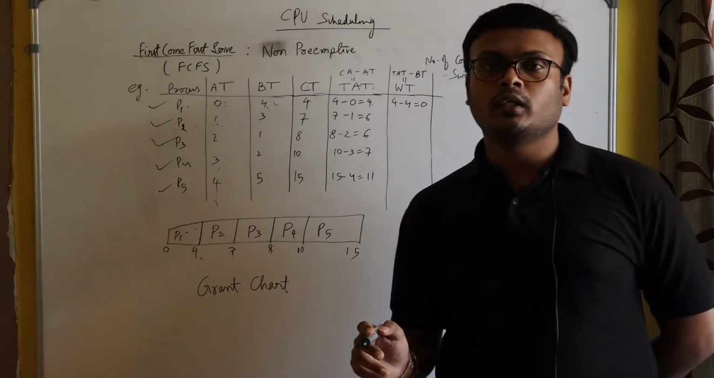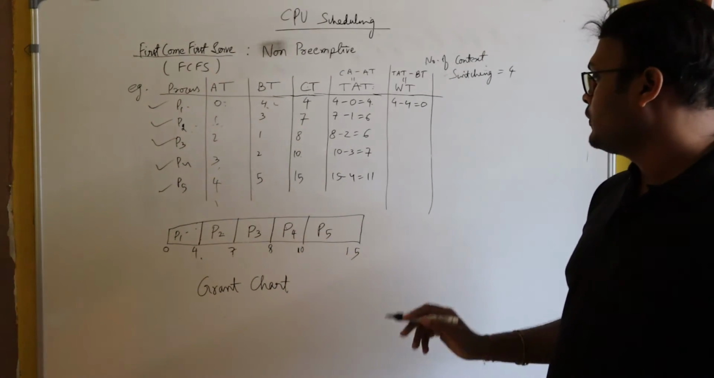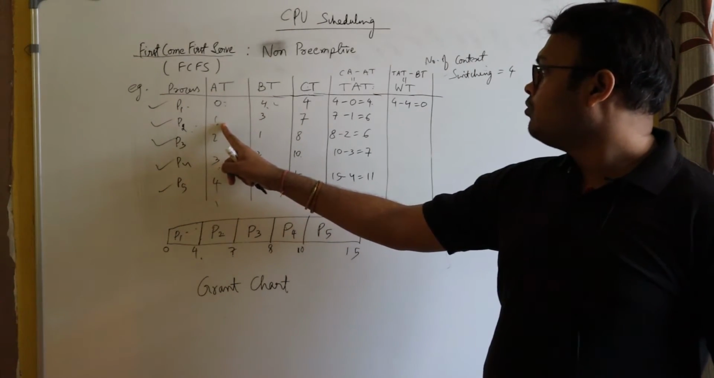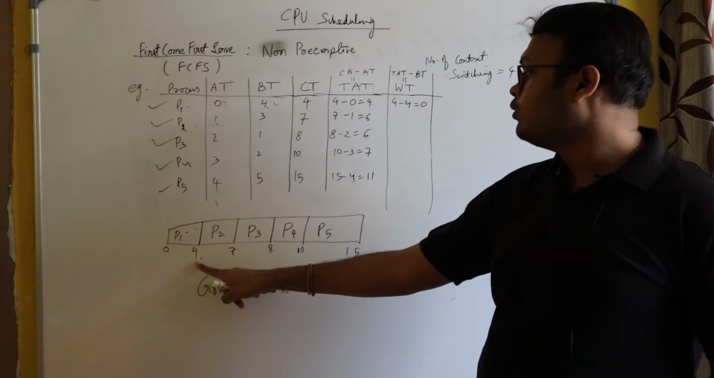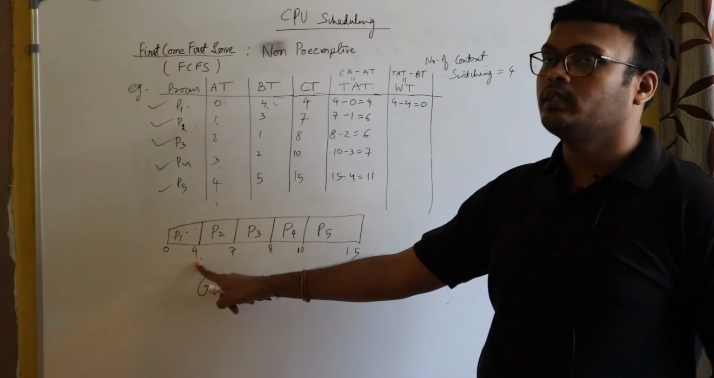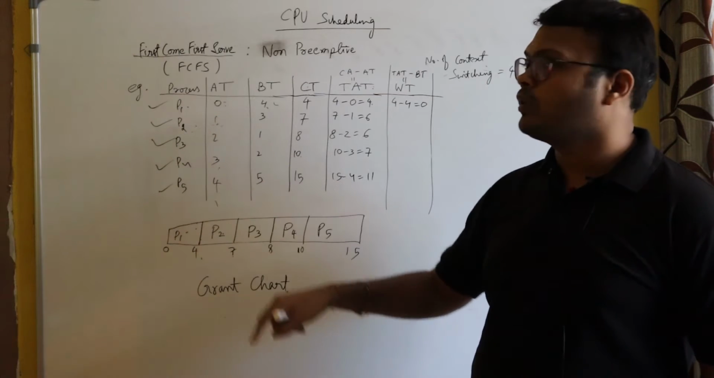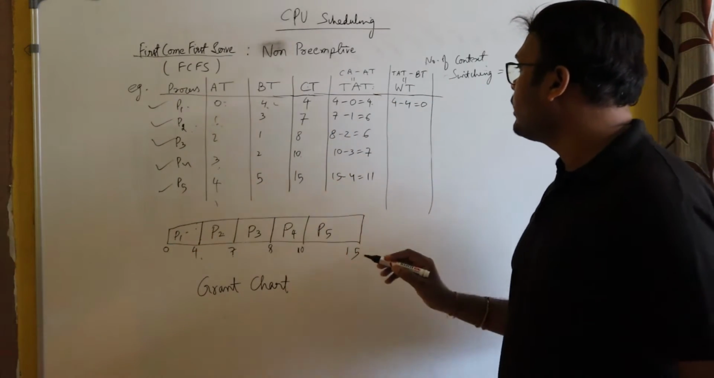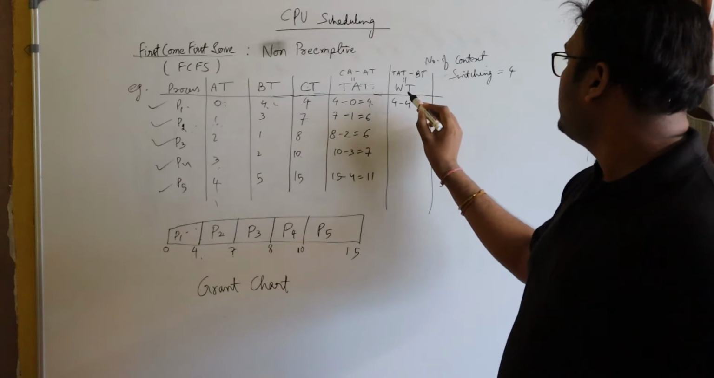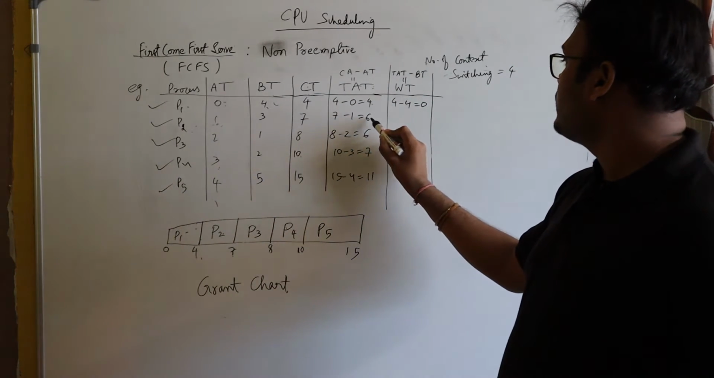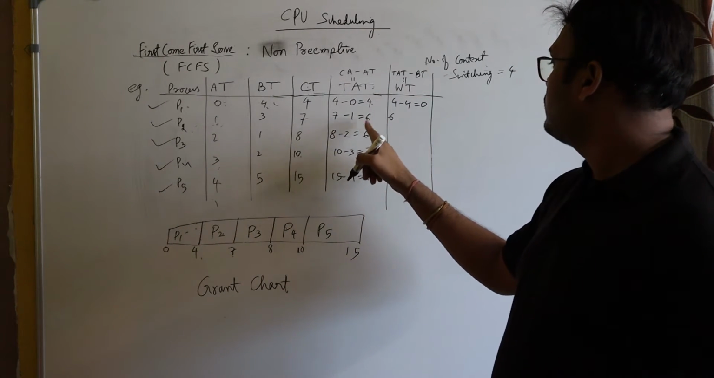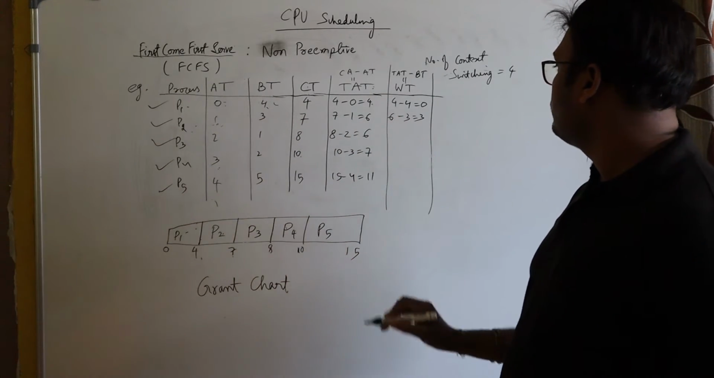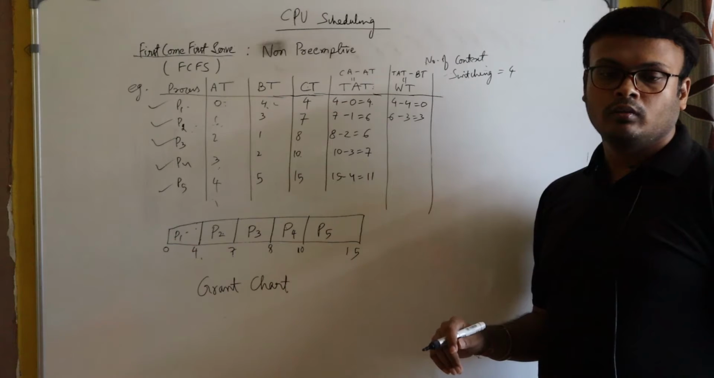Now let's calculate the waiting time of P2. From here you can say that P2 arrived at the 1st second, but it got scheduled at the 4th second. So what is the waiting time of P2? 4 minus 1 is equal to 3. And from the formula, you can also write it as turnaround time minus burst time. The turnaround time is 6, minus burst time, 6 minus 3 is equal to 3. From here, you can also find it.